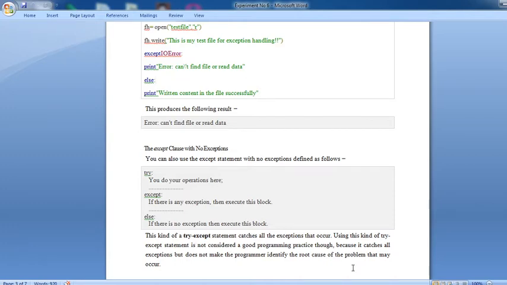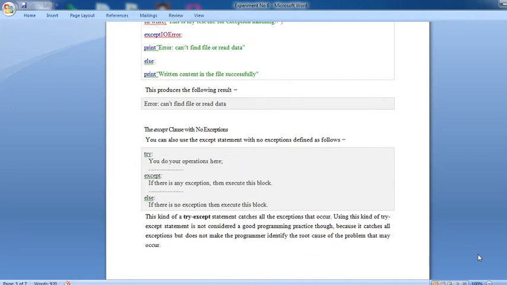Such a kind of try except statement catches all the exceptions that occur. Using this kind of try except statement is not considered a good programming practice, because it catches all the exceptions but does not make the programmer identify the root cause of the problem that may occur.